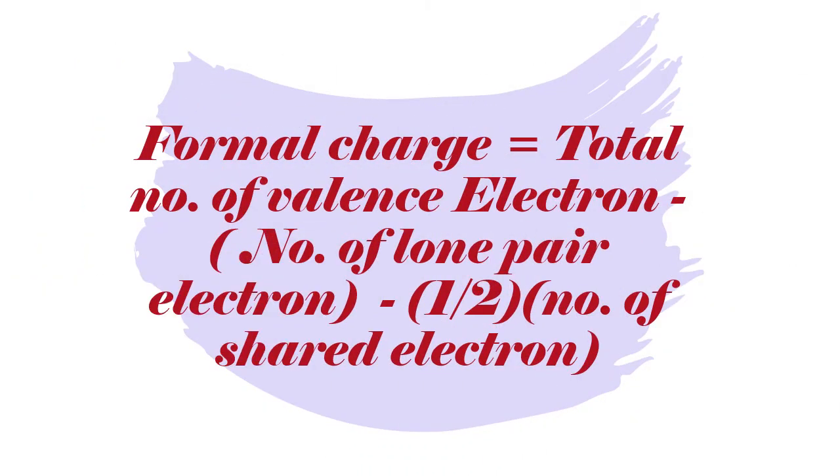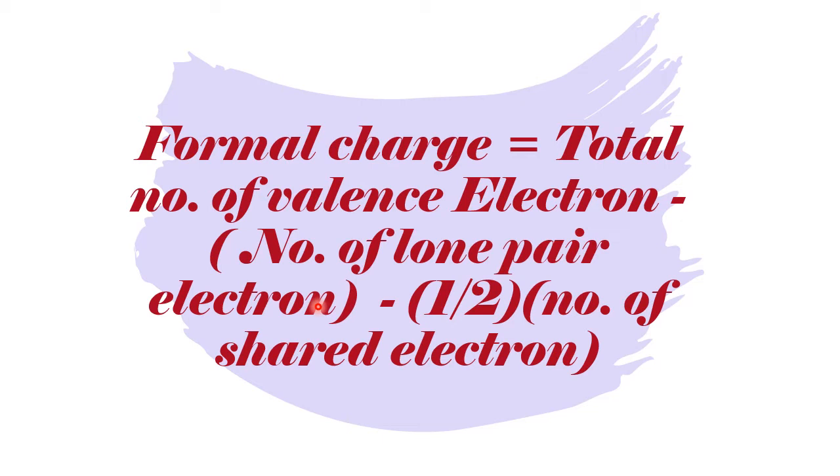And before the example, here is the formula to calculate the formal charge, whether it is a molecule or an ion. So what is the formula? Formal charge equals the total number of valence electrons minus the number of lone pair electrons. Lone pair electrons means electrons which are not busy in bonding.